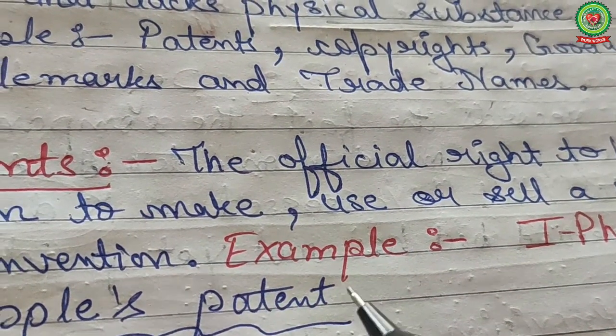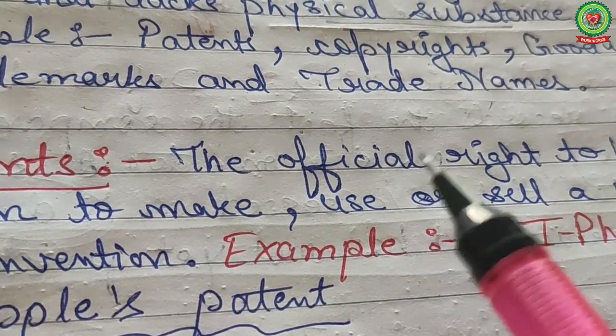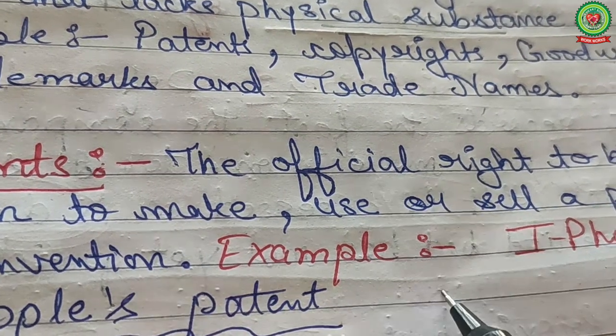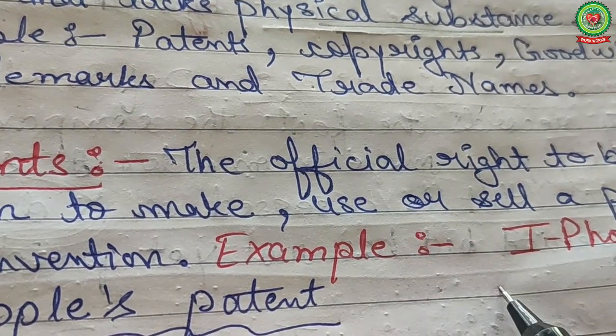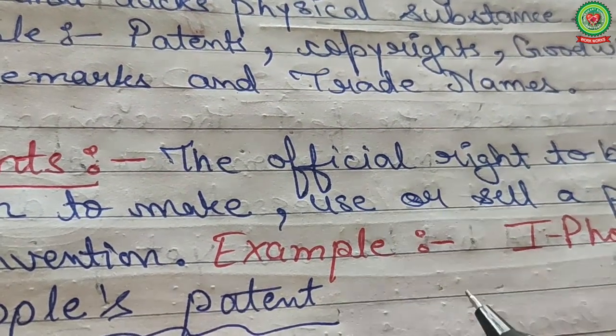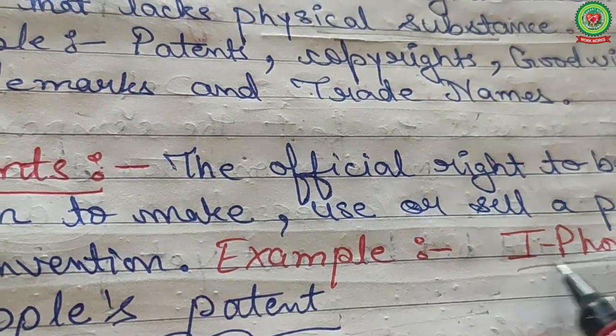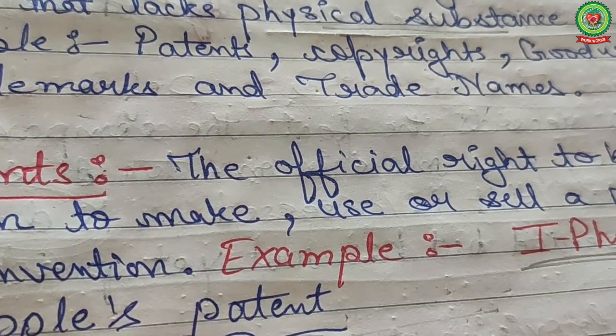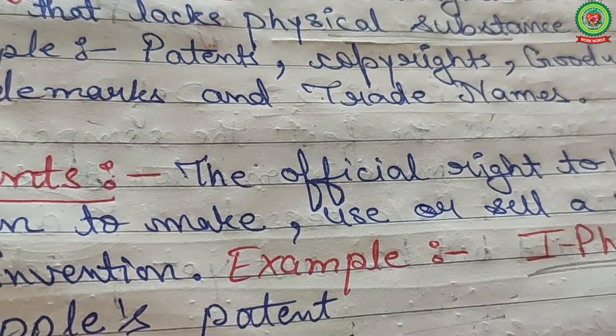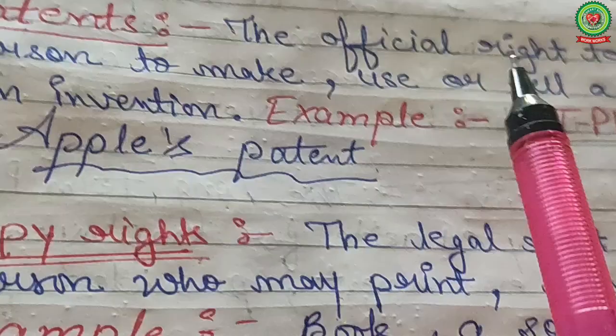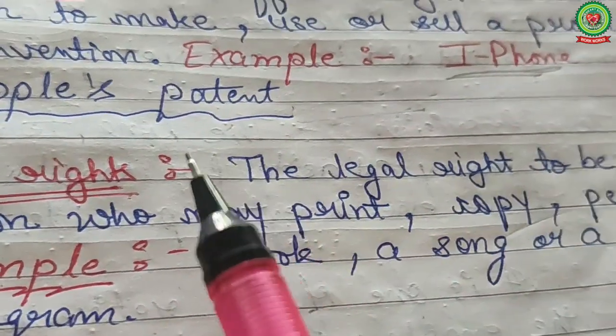The person whose invention it is, only that person has the official right to make use of that particular name, logo. So like, see, in case of iPhone, whose invention? Apple. Whose patent? Apple company patent.